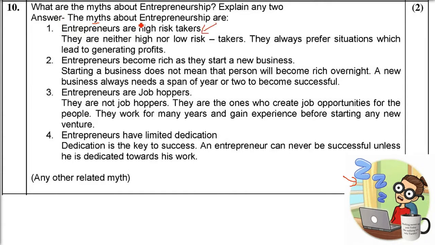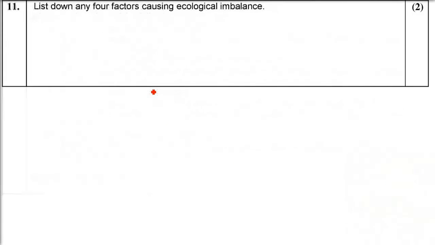So the myths are: entrepreneurs are high risk takers. That is not true. Entrepreneurs become rich as they start a new business. No, it takes some time to be very patient. Entrepreneurs are job hoppers. This is also wrong. Entrepreneurs have limited dedication. This is also a myth. One more myth is if you have a business, you are an entrepreneur. This is wrong. If you are not having a new idea, you are not an entrepreneur. This is also wrong, because you may not have a new idea, but you can present it in your own way.